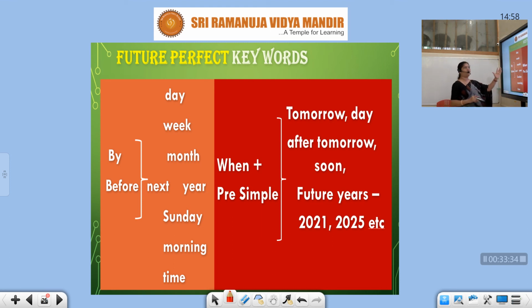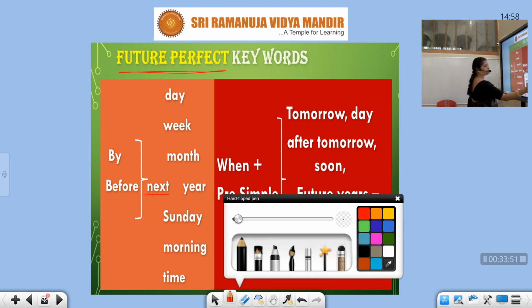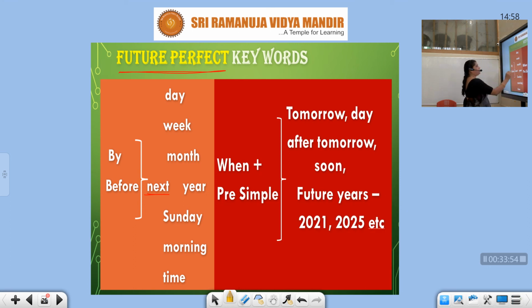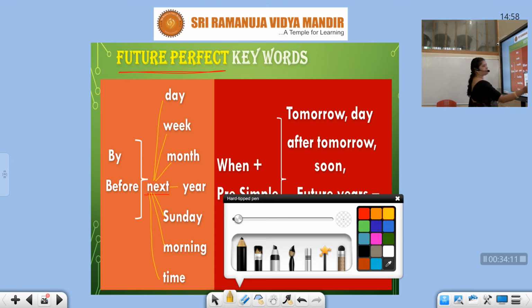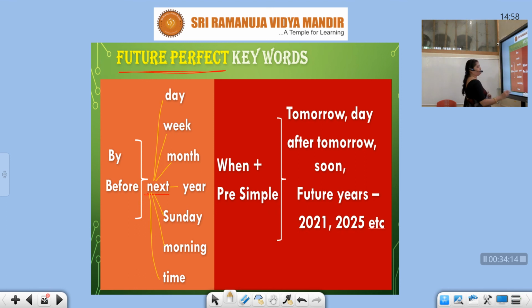So now look into your keywords for future perfect. For future perfect, the keywords are by, before. By next day. Can you see the word next day? By next day, by next week, by next month, by next year, by next Sunday, by next morning, by next time. So when you see with by or before, next is another keyword.